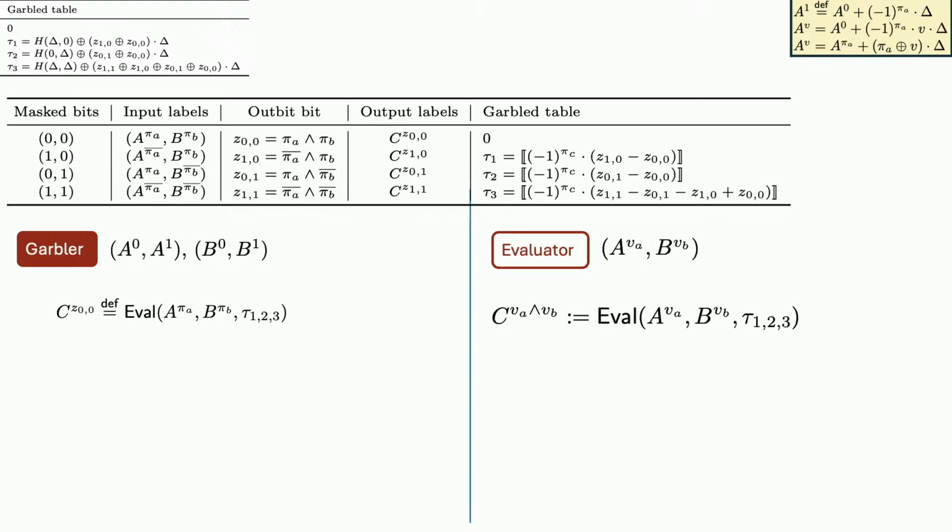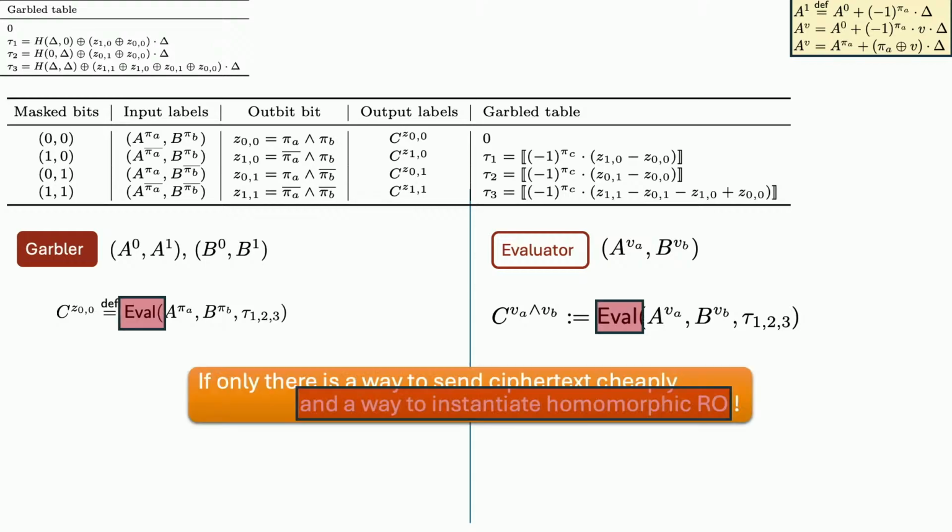Okay? So the two parties hold some kind of secret sharings of the 2 input values as v times delta in some way. And we want to have an eval such that this kind of relationship still holds after this gate. Okay? So this eval essentially corresponds to the way that we want to instantiate this homomorphic random oracle. This homomorphic random oracle will become this eval for distributed evaluation of this garbled table that contains 3 bits so far.